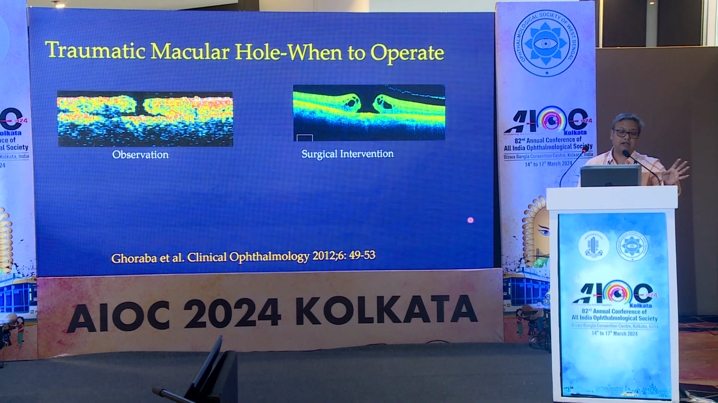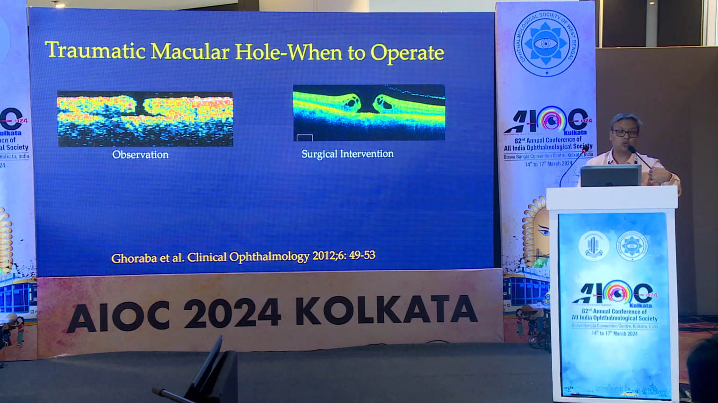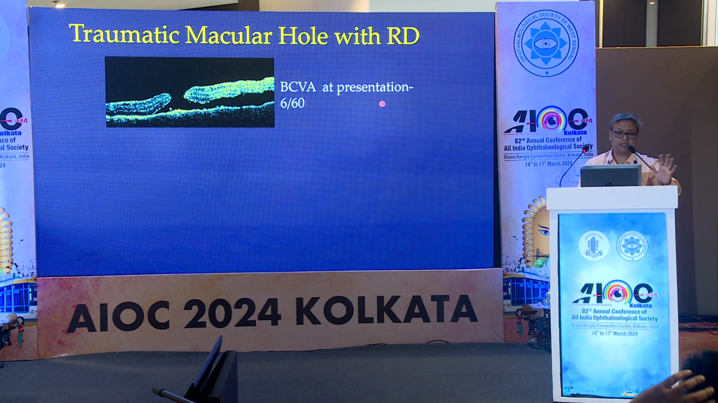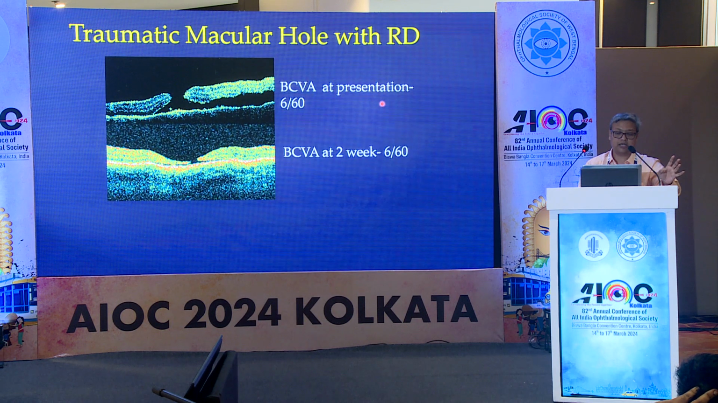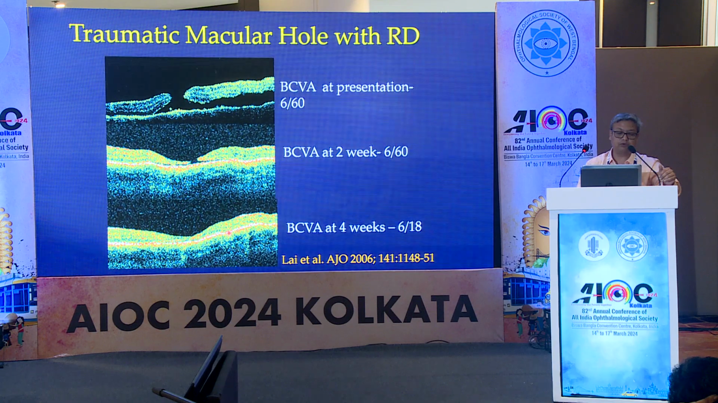Now, surgical intervention of the traumatic macular hole, when to operate. If there is no cystic fluid here on the left side, then this hole is not going to do well with surgical intervention. Only observation will do well. It will close in future. But if it is associated with partial parafoveal cystic fluid in the retinal layer, then it will do well with surgery. This is a traumatic macular hole with retinal detachment. After surgery, it will close, but it can lead to foveal atrophy.